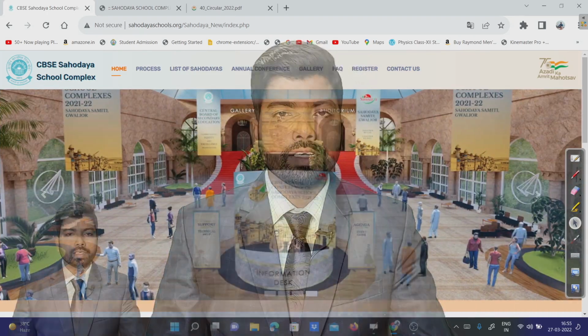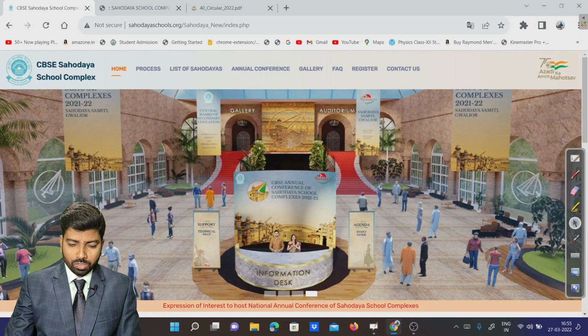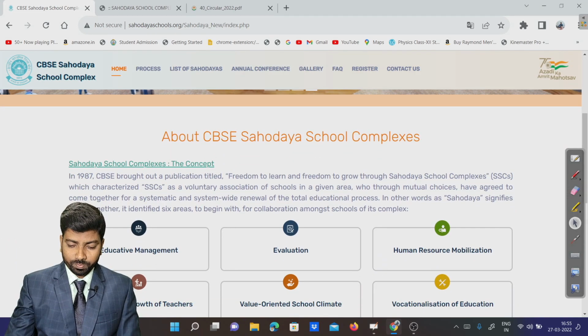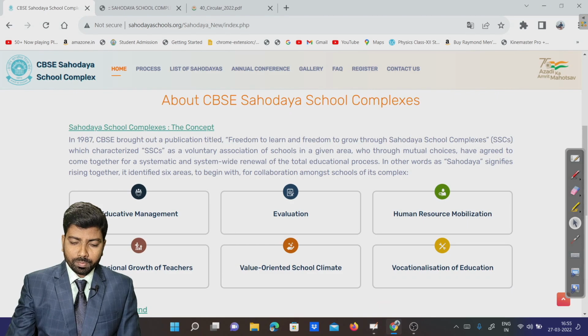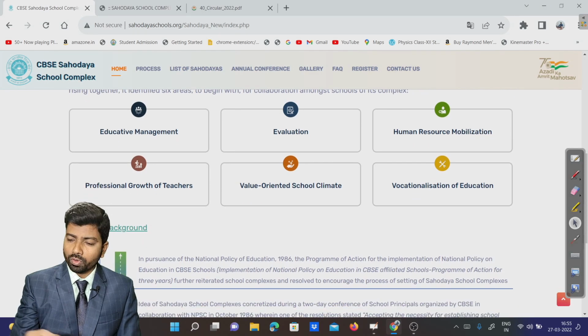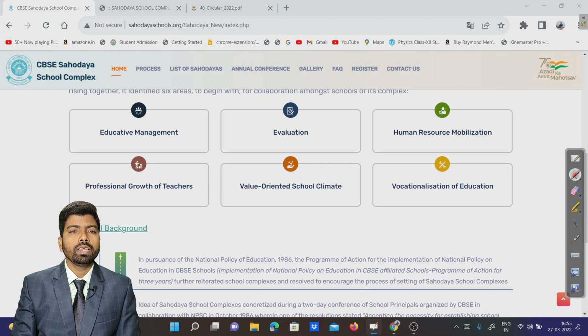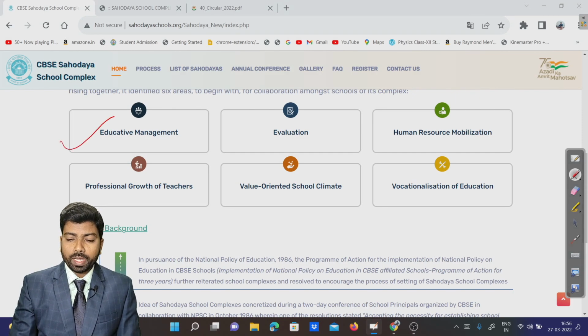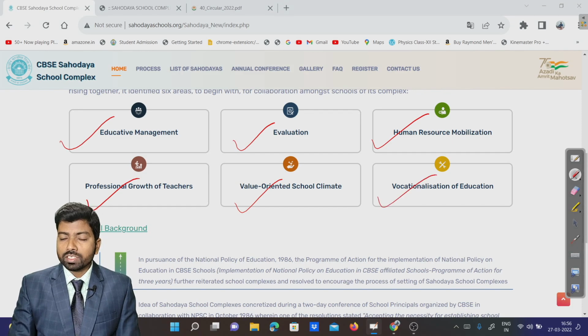As we can see here, in order to participate, you can see my monitor here. There are 6 areas that we have to focus on: educative management, evaluation, human resource mobilization, professional growth of teachers, value oriented school climate, and vocationalization of education.